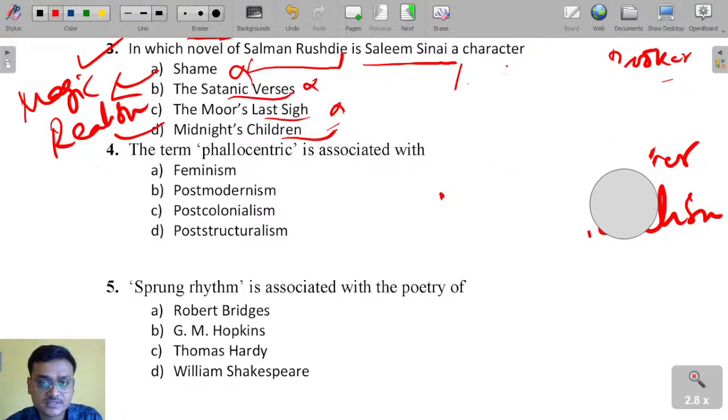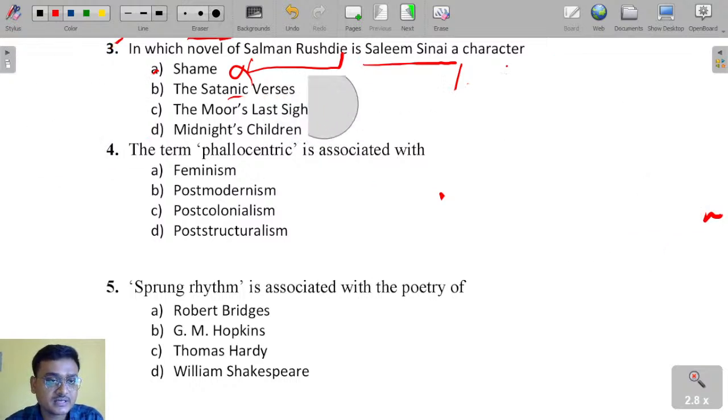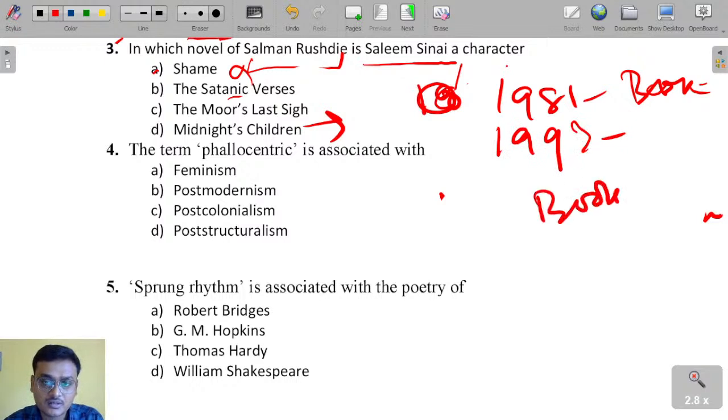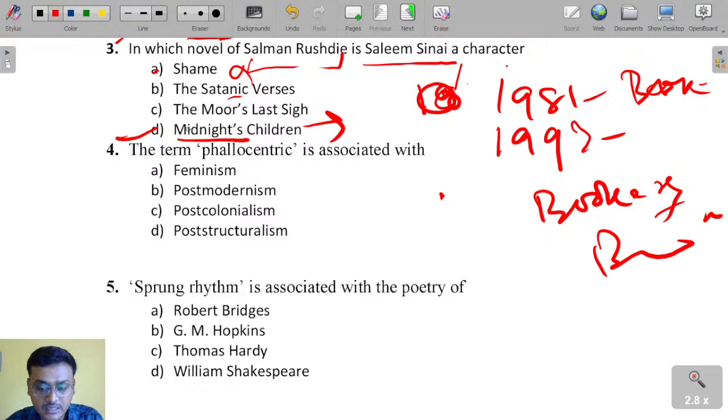So for Midnight's Children in 1981 उसको क्या मिला था? बुकर प्राइज मिला था. ठीक है, और 1993 पे again बुकर ऑफ बुकर मिला था. So this is a magic realist novel where Salim Sinai is the narrator and the protagonist, and he has telepathic powers.